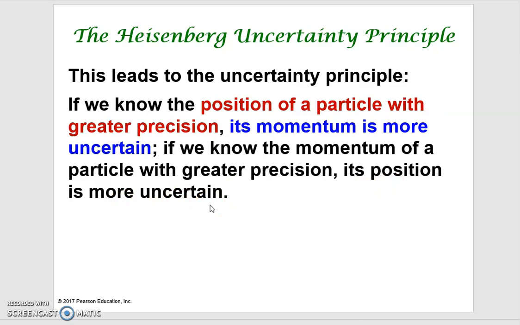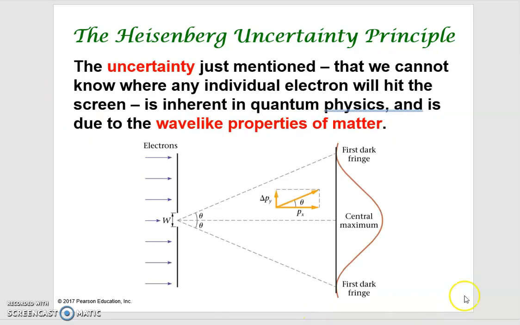I'm not sure this is a clear concept to you, so let's go back to this slide. You can consider the interference pattern as how the electrons are distributed. If more and more electrons are distributed at the center here, the position of the electron is more precise, and you can describe it precisely.